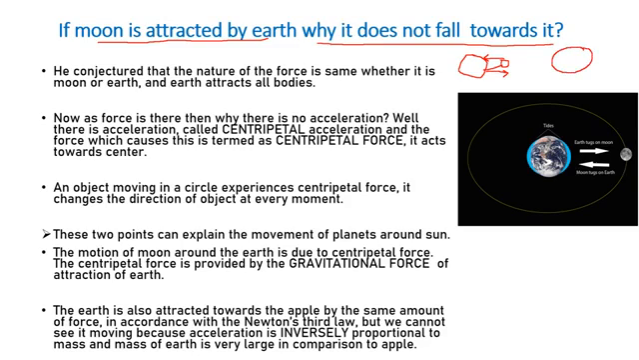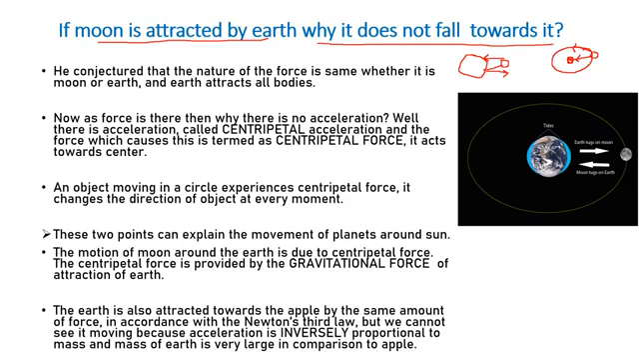If this is my earth and this is a small moon, why is this moon not coming and colliding with the earth? Why is it not coming like this? Why is it not colliding? Why is it moving around the earth? So there must be some other force which is making the moon move around the earth. So let's find out what that is.